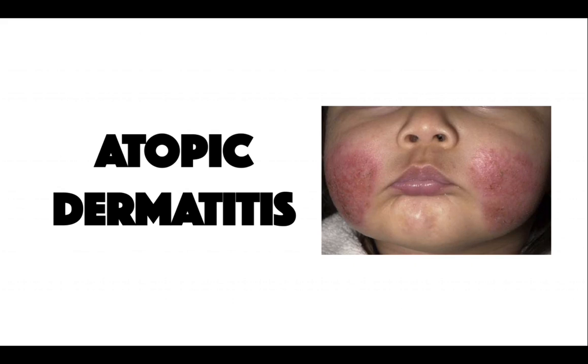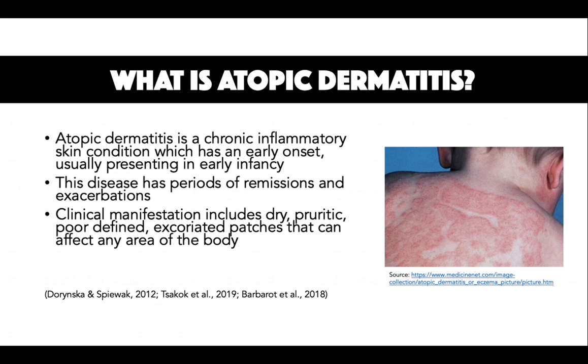Hey guys, today I'll be talking about atopic dermatitis. Before I start, I'll just talk a little bit about what dermatitis is. So dermatitis is a skin inflammatory condition involving the epidermis and the dermis. It often results in erythema, papules, blisters, pruritus, flaky skin, and open sores that form into crusts. These develop at the same time or progress from each other.